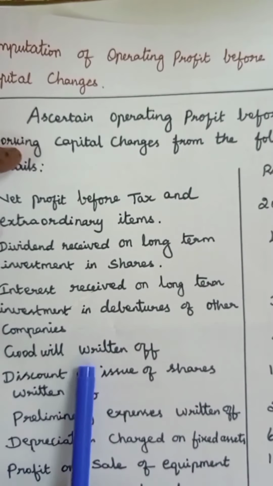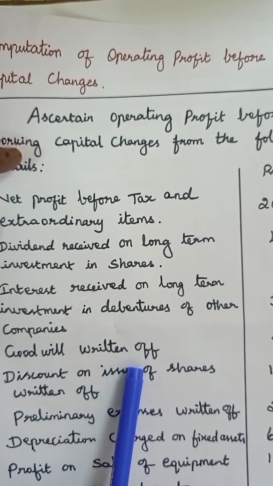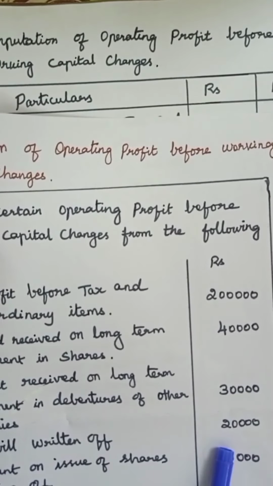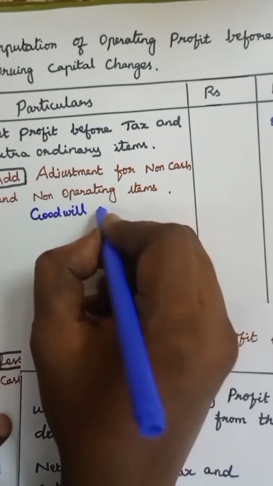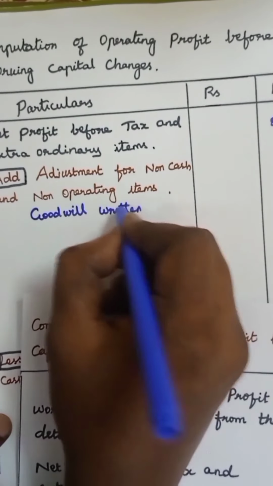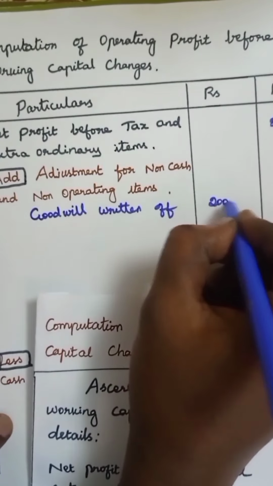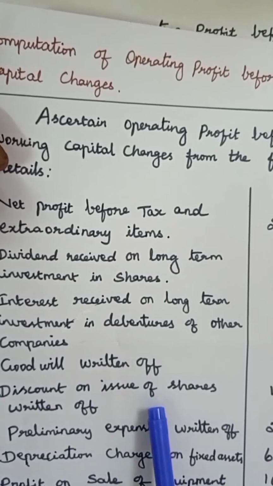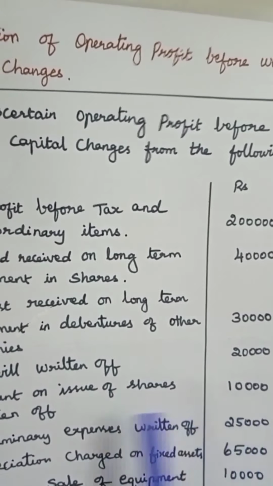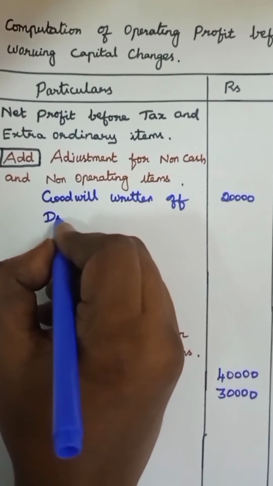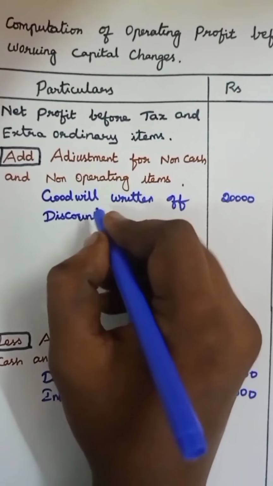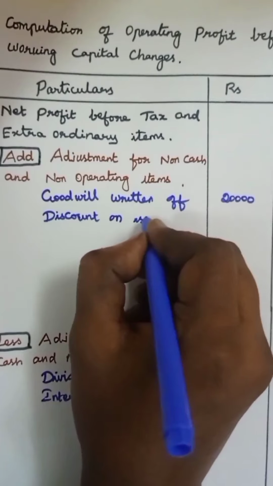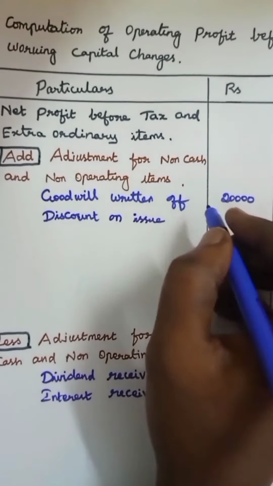Next item, goodwill written off. Goodwill does not affect cash at all. So we have to add back goodwill to the net profit. Goodwill amount, rupees 20,000. Add goodwill written off, 20,000. Discount on issue of shares written off, 10,000. Discount on issue is a capital loss. So we have to add it to the net profit. Discount on issue, 10,000.